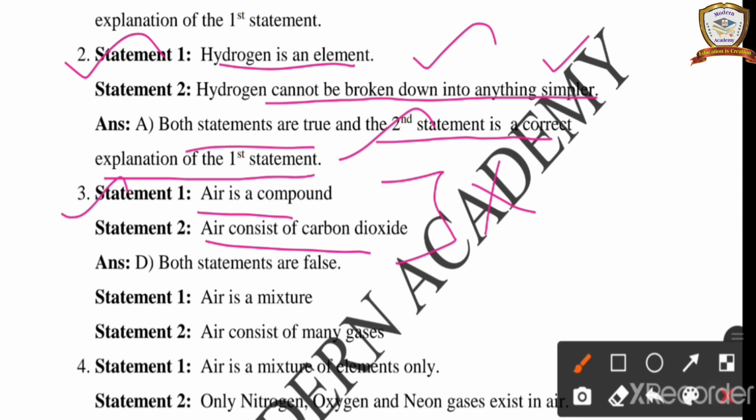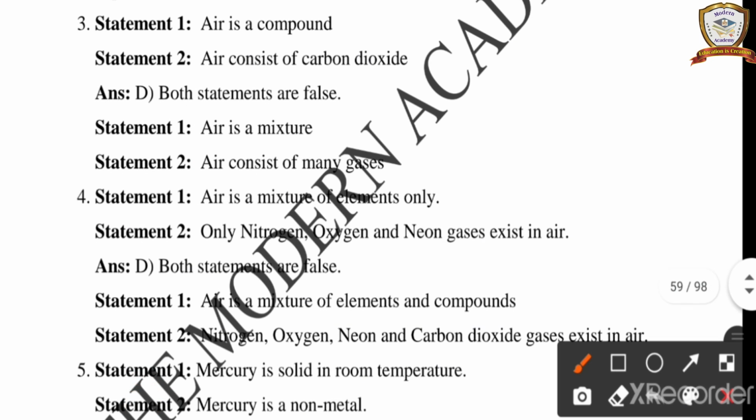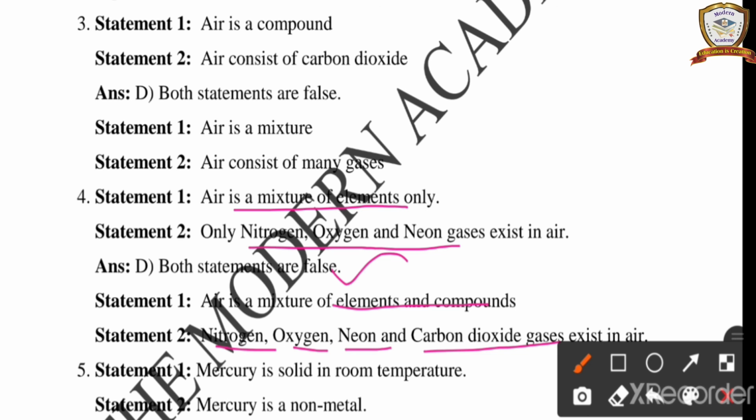Next, fourth one. Air is a mixture of elements only; nitrogen, oxygen, neon gases exist in air. This one is also false. Why? Air is a mixture of elements and compounds. The statement: nitrogen, oxygen, neon, carbon dioxide gases exist in air.